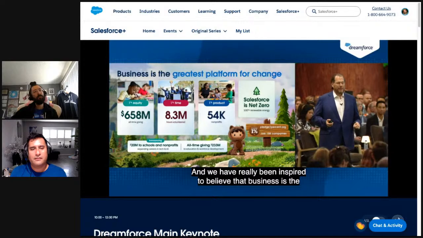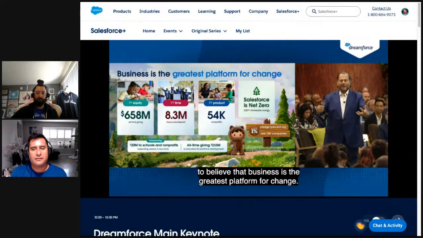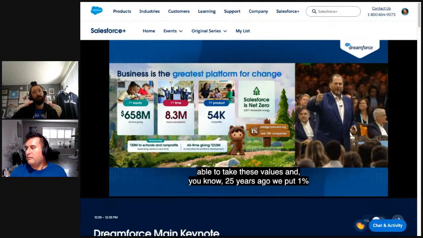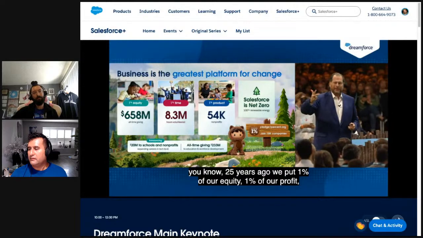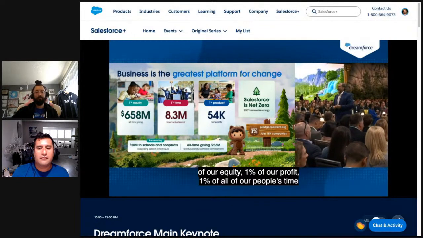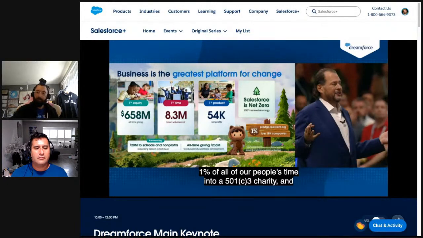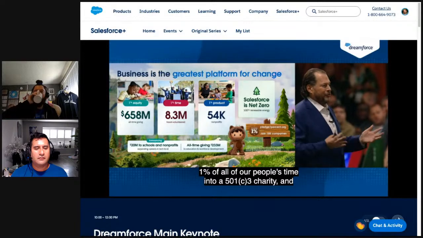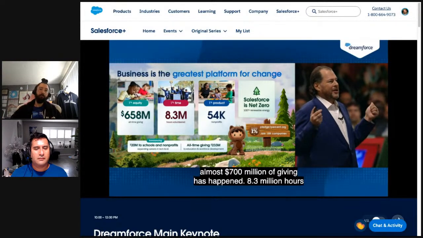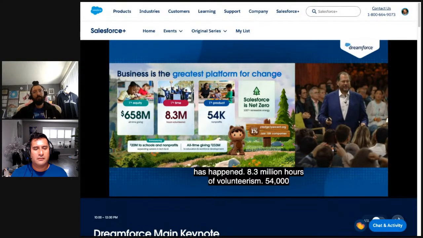That is awesome. We've been able to take these values and, 25 years ago, we put 1% of our equity, 1% of our profit, 1% of all of our people's time into a 501c3 charity. And today, look at this, almost $700 million of giving has happened. 8.3 million hours of volunteerism, 54,000 nonprofits run for free on our services.